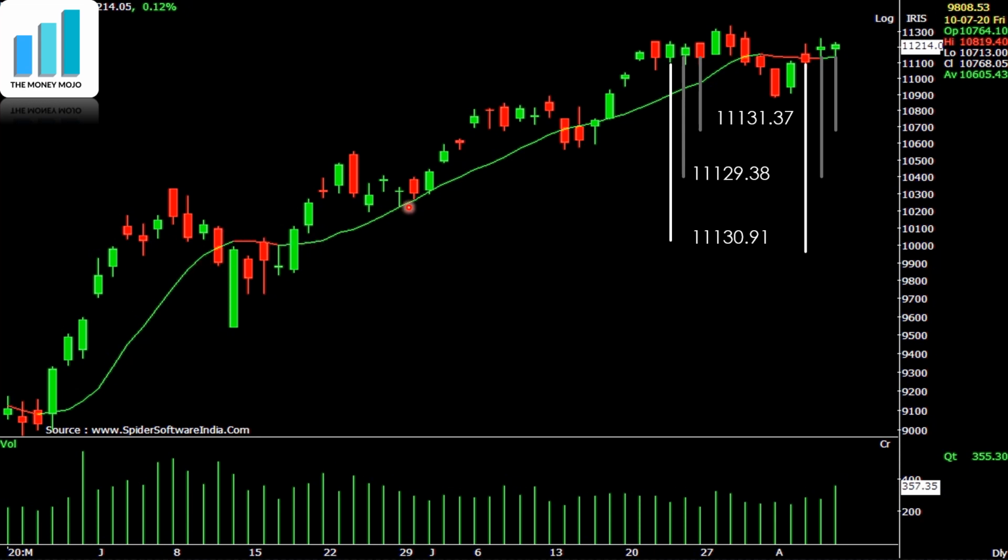You can see this go on, and I have given you an example here. For example, from this day to this day the average is 11,130.91 and it is plotted here. From here to here, this day to this day is 10 days again, and the average taken is 11,129.38, and that point is plotted here. Then again the average is taken from this day to this day and plotted on this day, and this comes at 11,131.37. So you got to know what a moving average is.